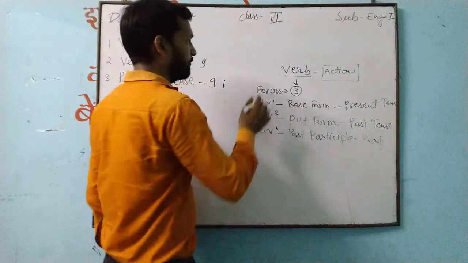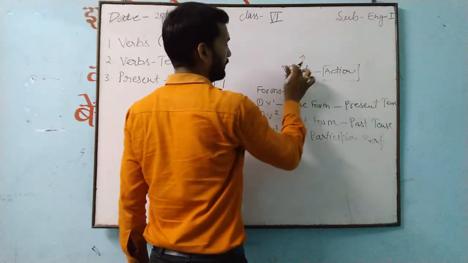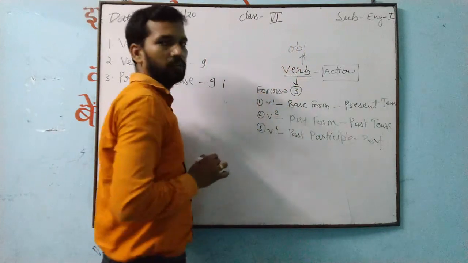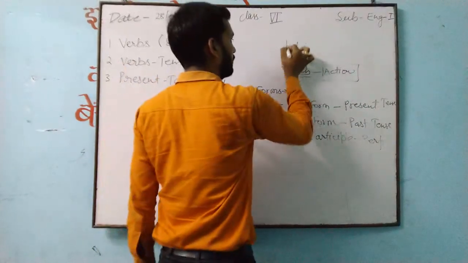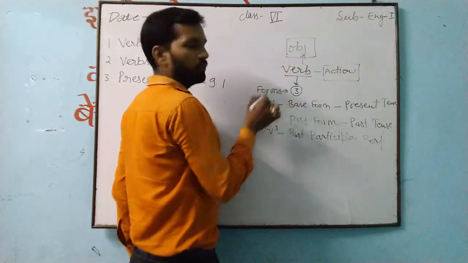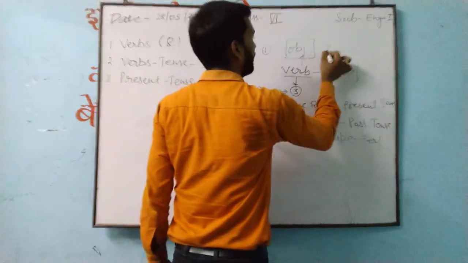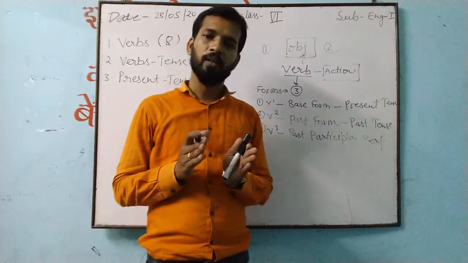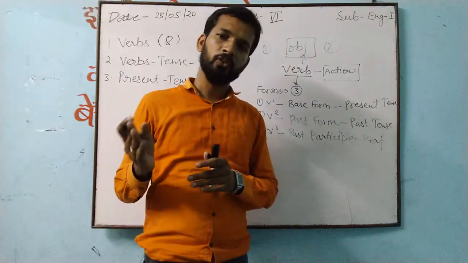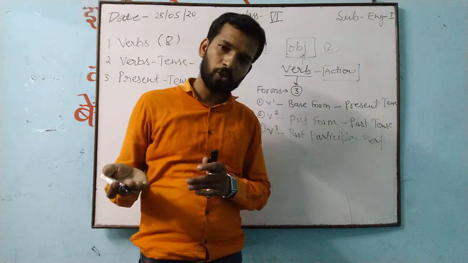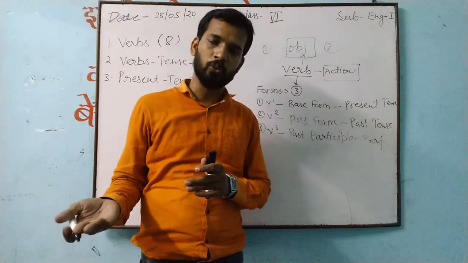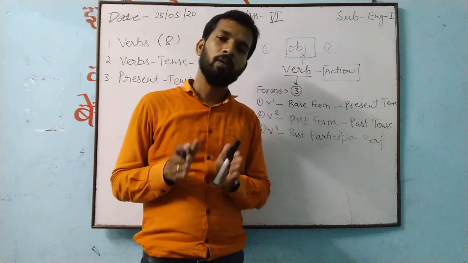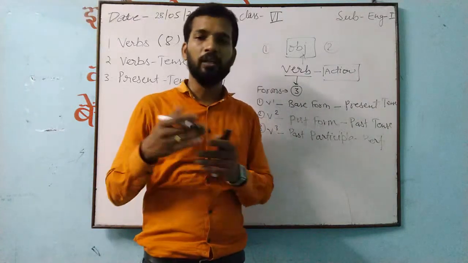Now the next important thing. This verb having an object. Object can be one, or object can be two. It means that after the verb, if you are getting any object, one object can be there, two objects can be there. So on the basis of object, we decide whether the verb is transitive or intransitive.